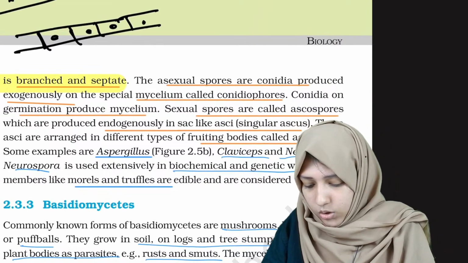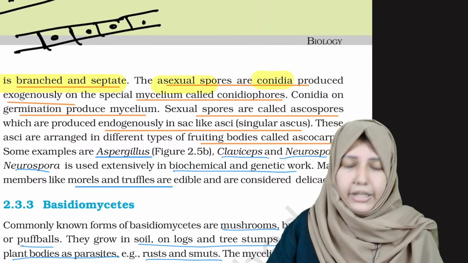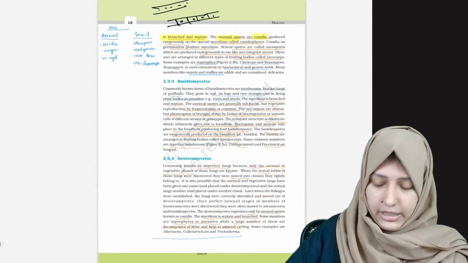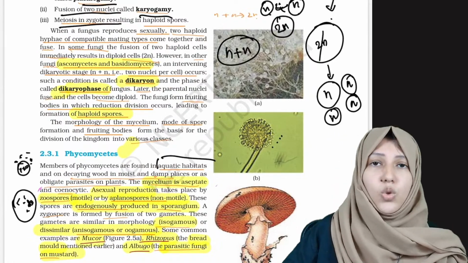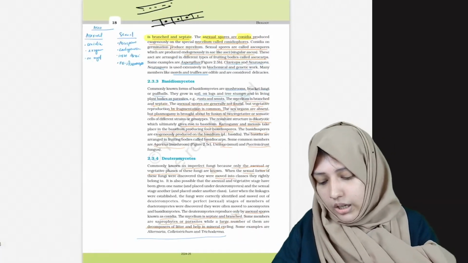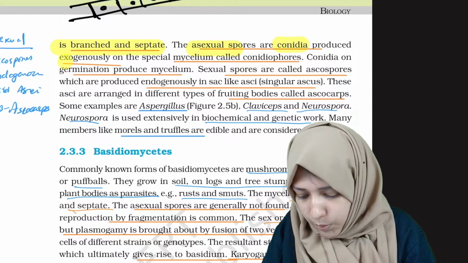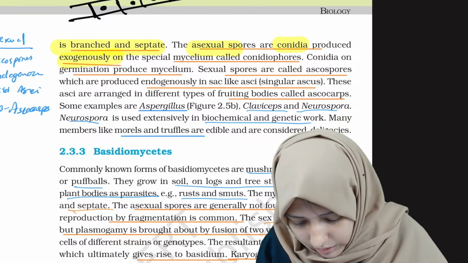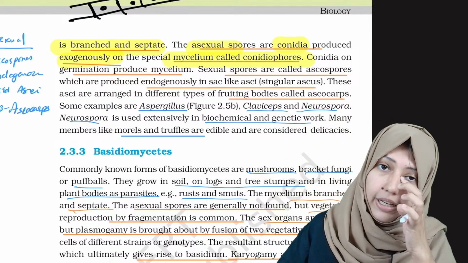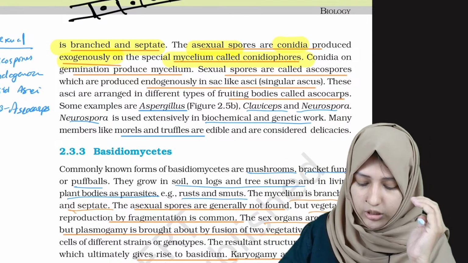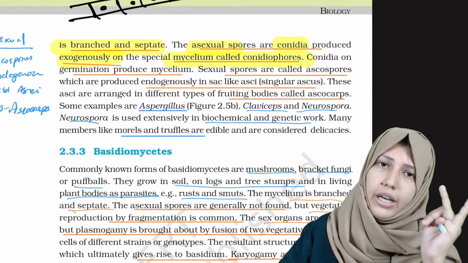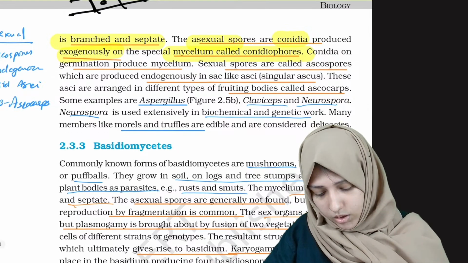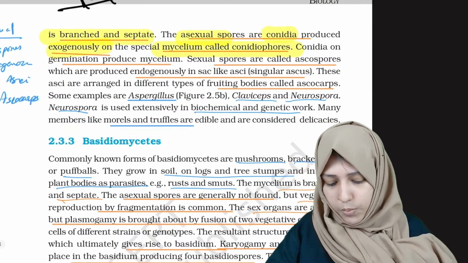Now the asexual spores. Asexual spores are conidia. There are different asexual spores, right? In phycomycetes, the asexual spores were zoospores and aplanospores. In ascomycetes, it's conidia, and it is produced exogenously, and this mycelium is called conidiophores. So just these points: asexual spores, conidia, exogenously produced on conidiophores.